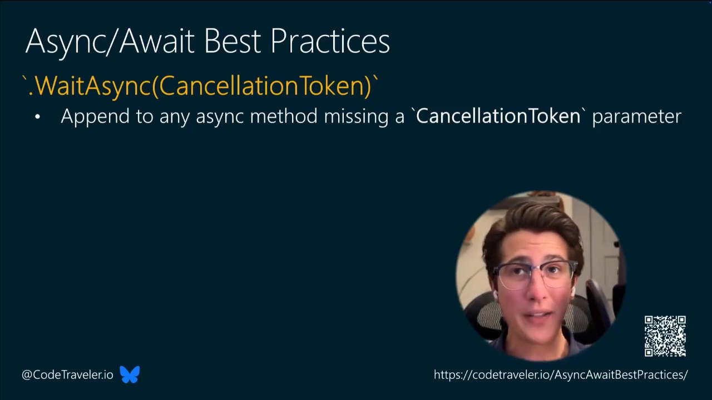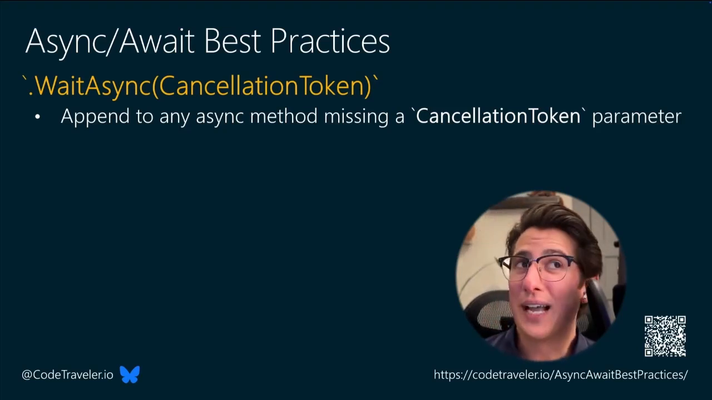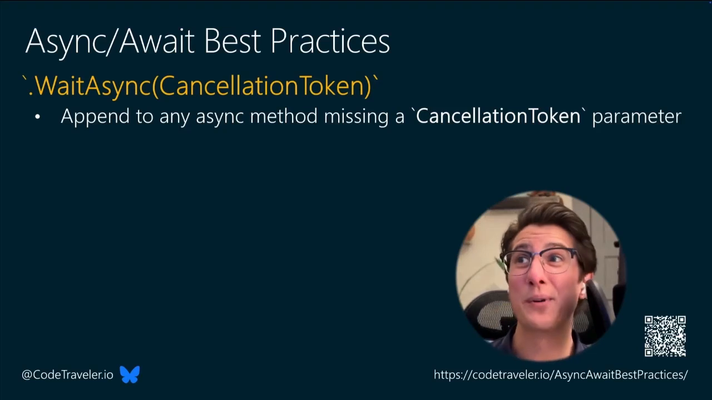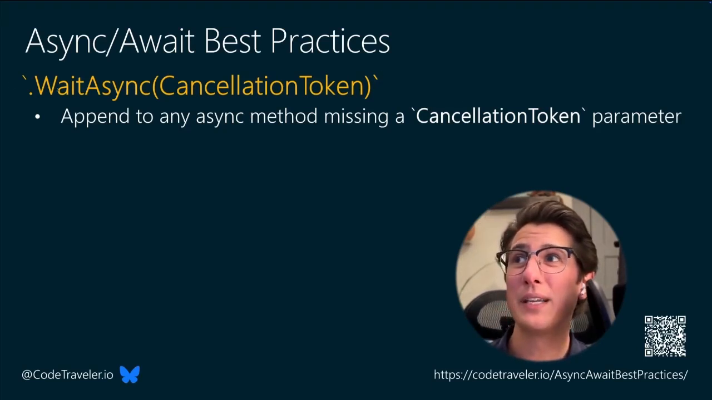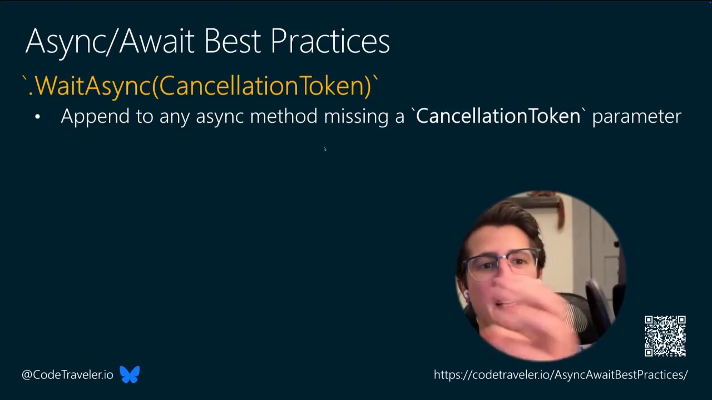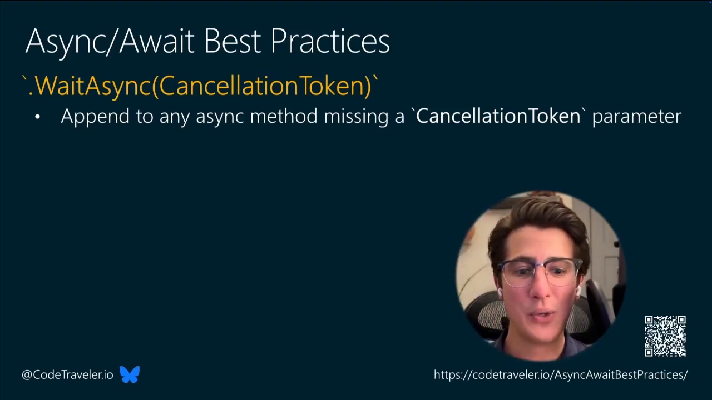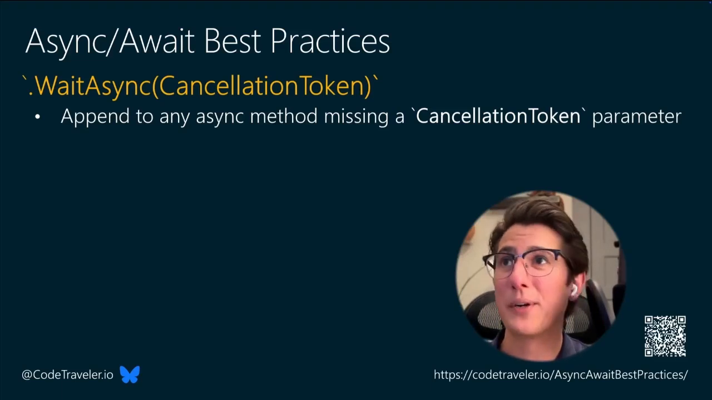But there's still code out there that exists that doesn't take a cancellation token as a parameter. And for that, that's okay. We'll just say .WaitAsync, and we can essentially use that to bolt on a cancellation token to an async Task method that we're calling that doesn't allow it as a parameter.